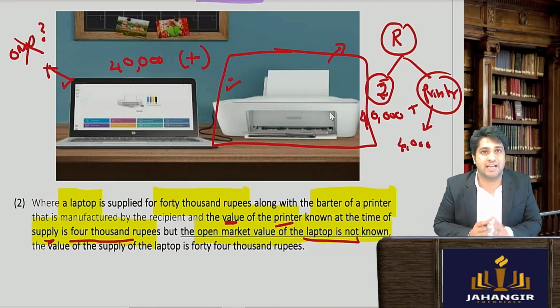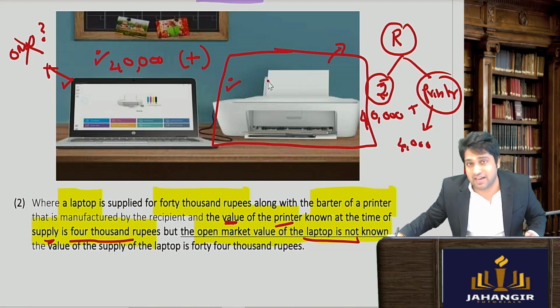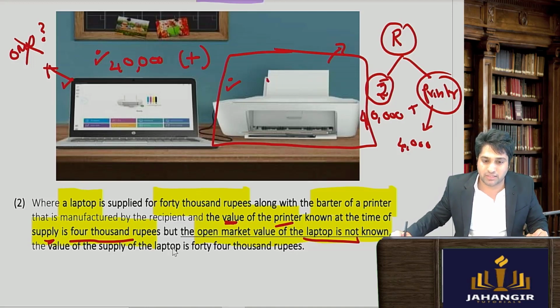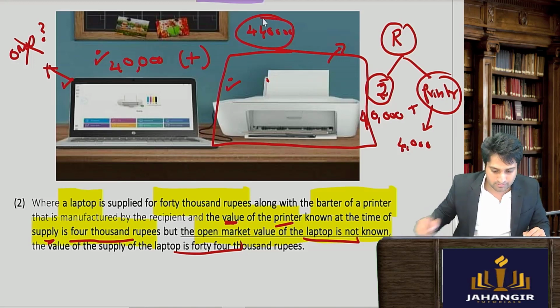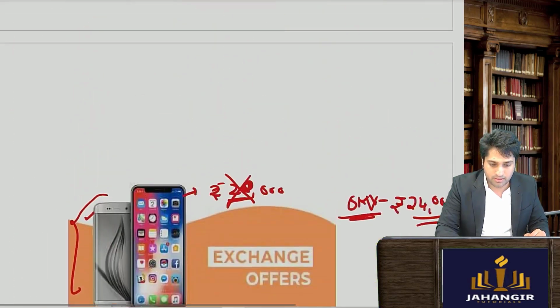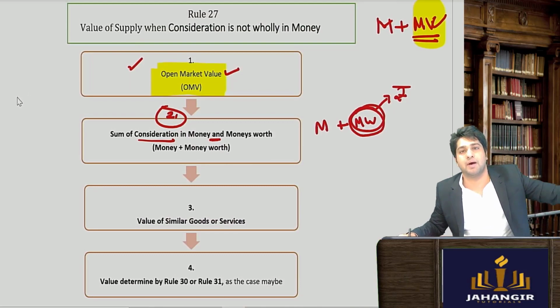So what is the value of supply here? Value of supply, can we take 40,000? No, open market value था नहीं. So in this case we'll say 40,000 plus money value of the additional consideration, that is 4,000. So it will be 44,000 is the value of supply. Okay, this is what it is given. So super simple. First, rule 27 में क्या बोलता है, go as per open market value.